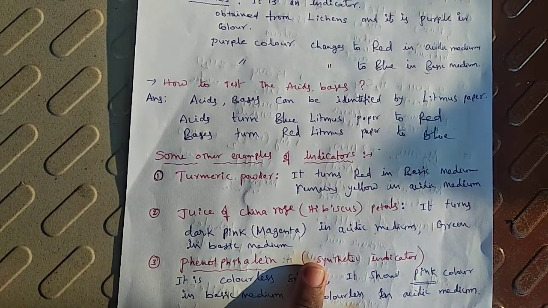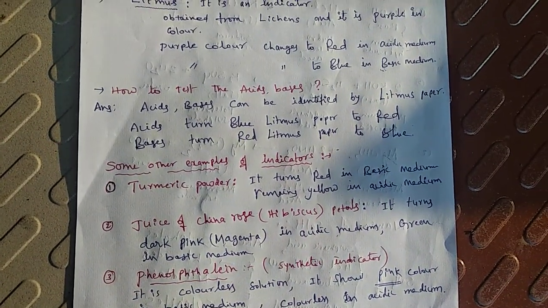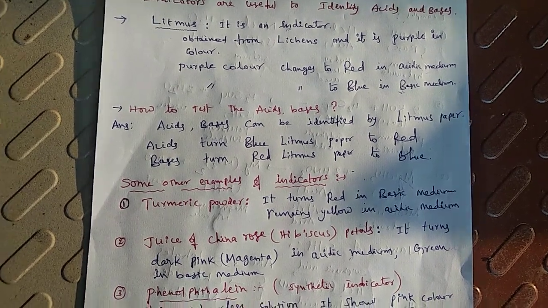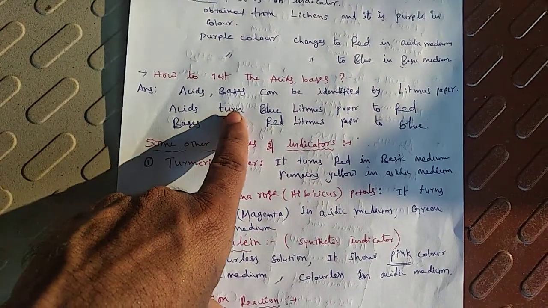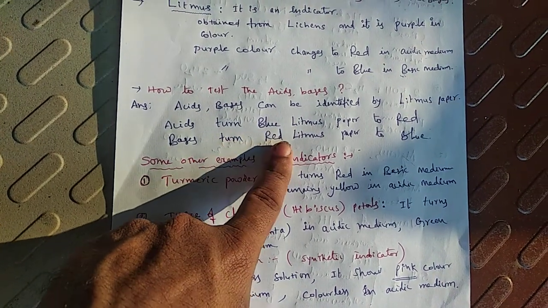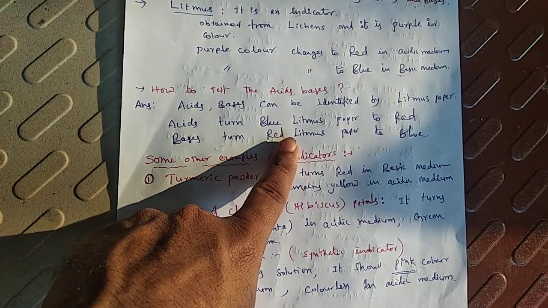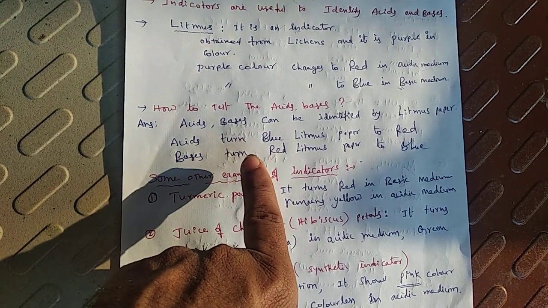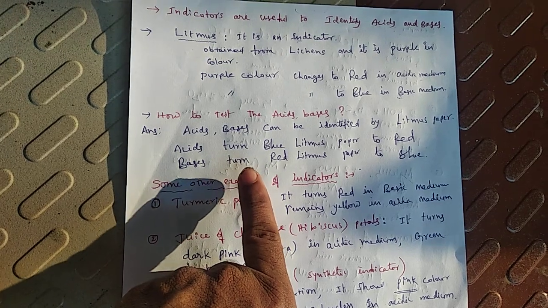How to test acids and bases? Acids and bases can be identified by litmus paper. Acids turn blue litmus paper to red. Bases turn red litmus paper to blue. You may have doubts, sir, how to make blue litmus paper and red litmus paper.